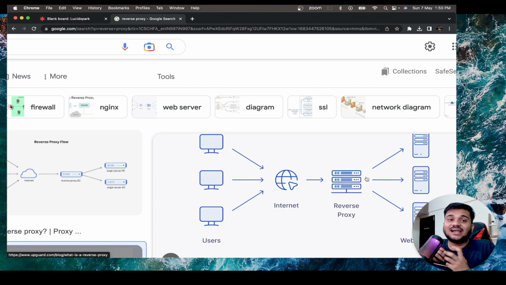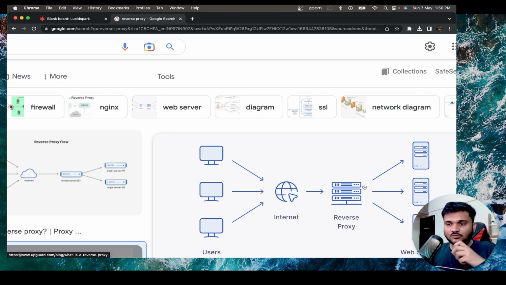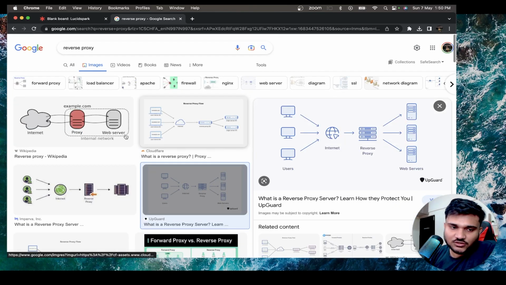Reverse proxy will act like search service also. It will act like reminder service also. It will act like booking service also, but it is actually neither search service nor booking service nor reminder service. Instead, what it will do is collect the request and redirect it to all of them, but the end user will feel like they are communicating directly with the services. This is what a reverse proxy actually does, right?